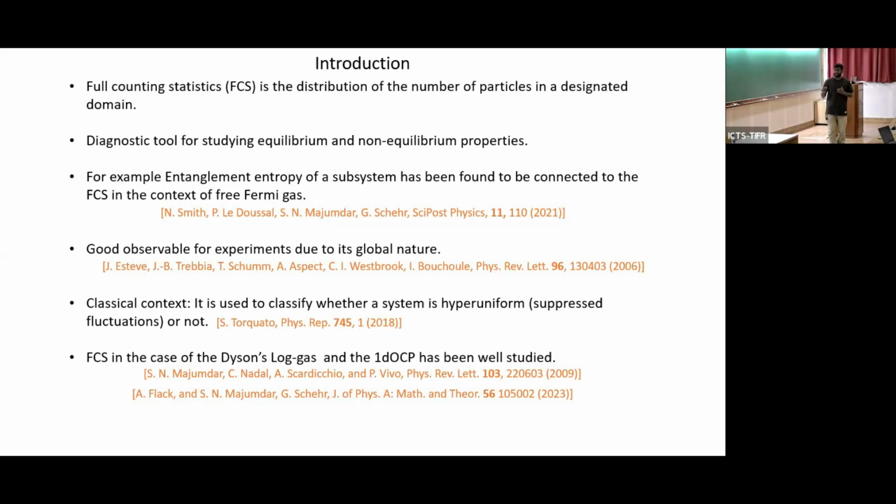However, there are some cases like Dyson's log gas, where the particles repel each other with a logarithmic interaction, and the one component plasma, that is like a 1D Coulomb gas, where the interaction energy is linear in the distance between the particles. For these systems, we understand the full counting statistics. But what we did here is to analytically try to understand